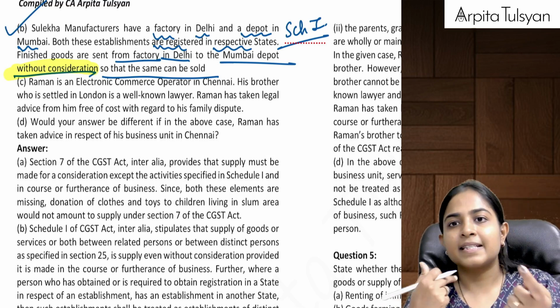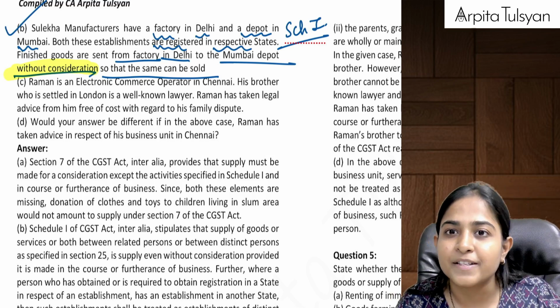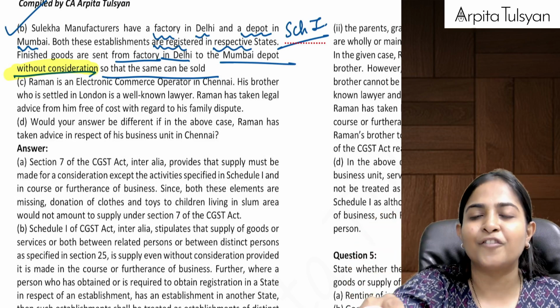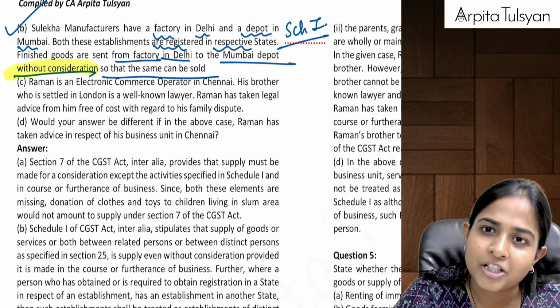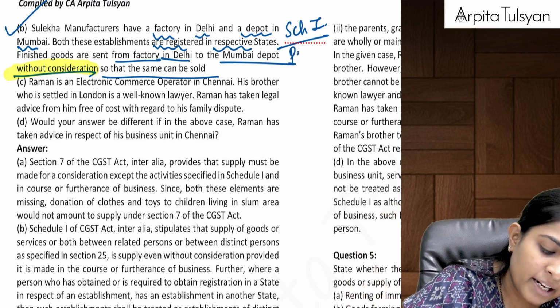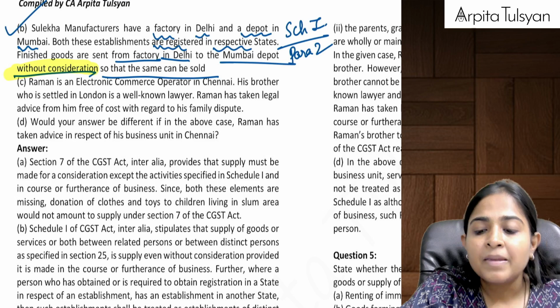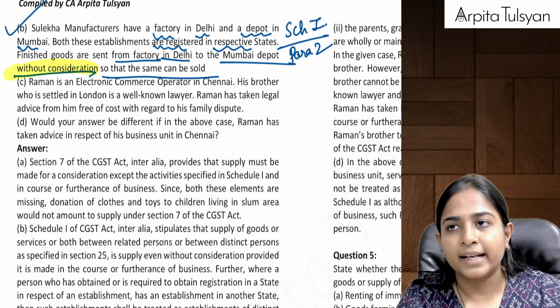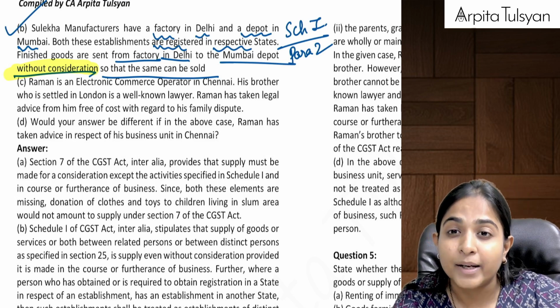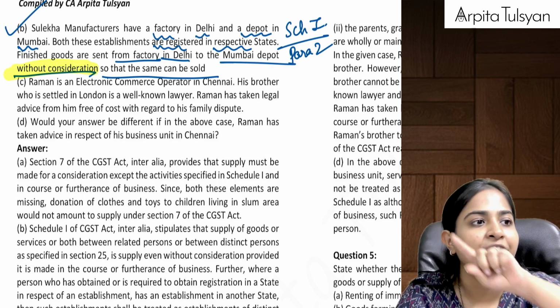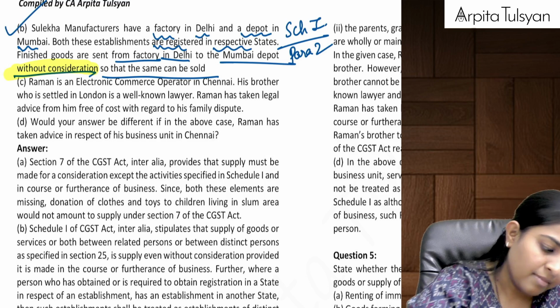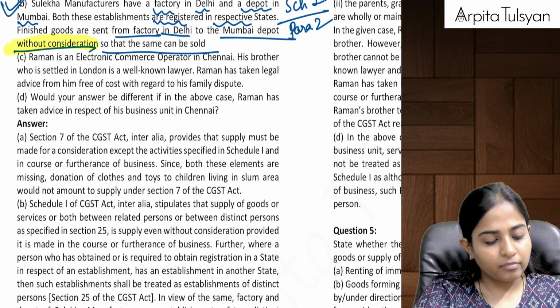Now, can we say this is supply of goods between related persons or distinct persons in the course or furtherance of business done for zero consideration? Means, can we say we are falling under para 2 of Schedule number 1? If we are falling under para 2 of Schedule number 1, can we say this transaction will be considered as a deemed supply even if it is done for zero consideration? Okay, so that is your second one.